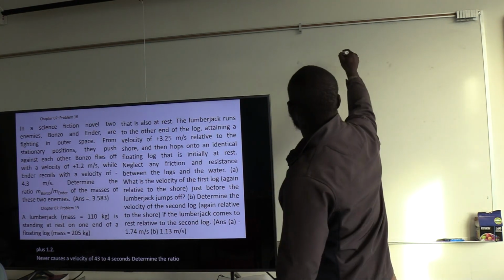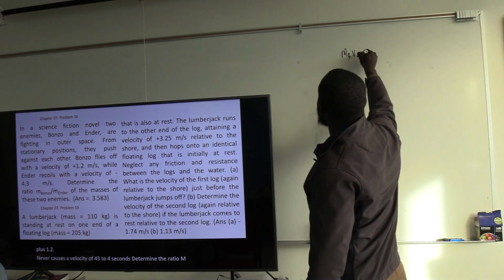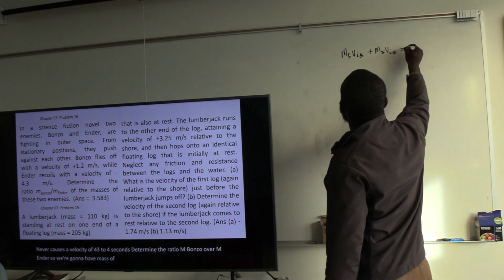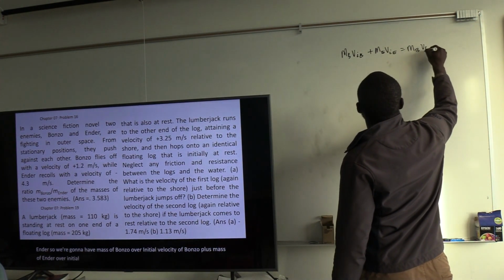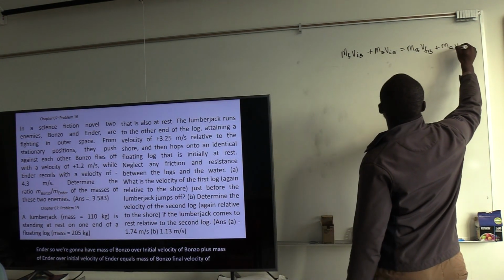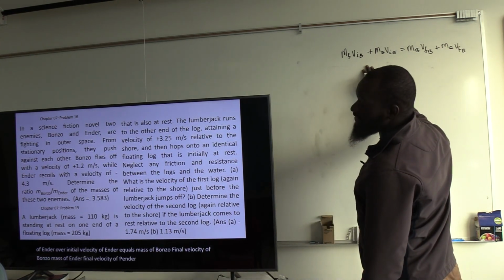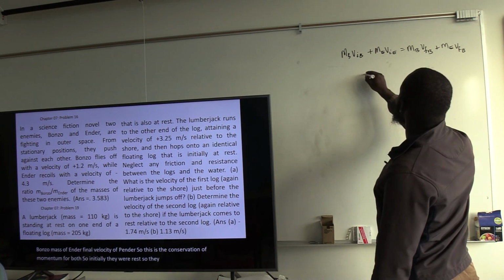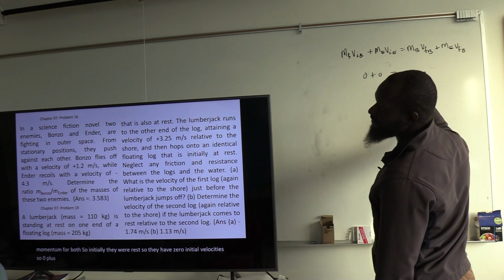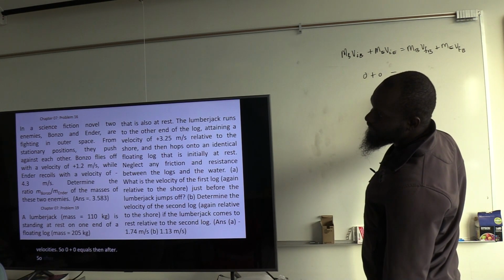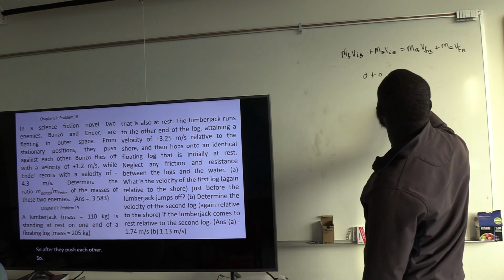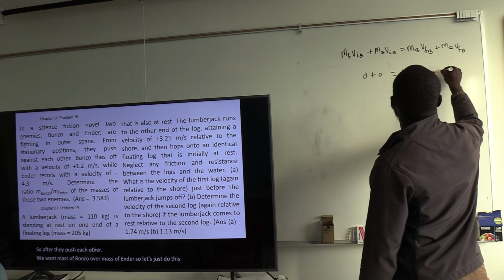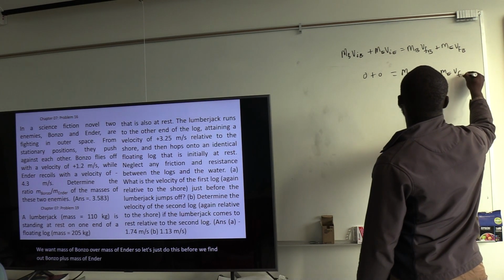So we're going to have mass of Bonzo times initial velocity of Bonzo plus mass of Ender times initial velocity of Ender equals mass of Bonzo times final velocity of Bonzo plus mass of Ender times final velocity of Ender. So this is the conservation of momentum for both. Initially they were at rest, so they have 0 initial velocities. So 0 plus 0 equals, after they push each other, mass of Bonzo V final Bonzo plus mass of Ender V final Ender.